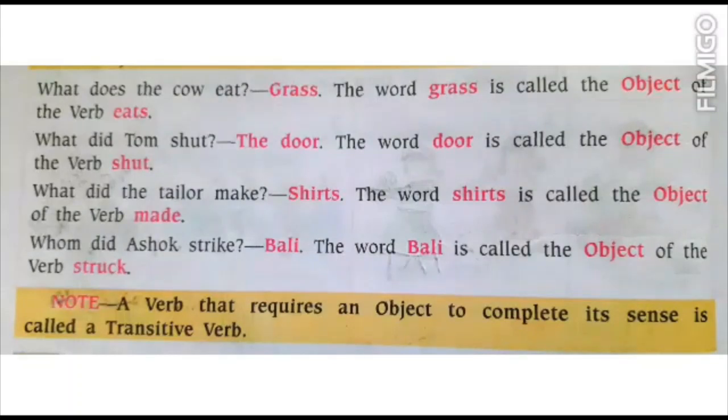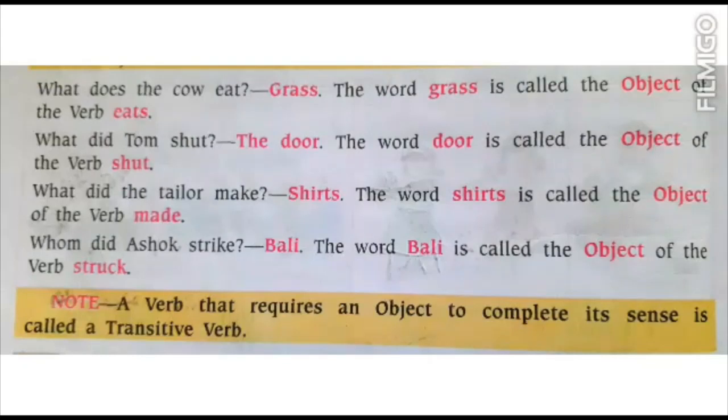What did the tailor make? Shirts. So the word shirt is called the object of the verb made. Made here is the verb because the tailor is doing the work of making shirts. So the word shirt is the object here. Whom did Ashok strike? He struck Bali. So Bali is the object of the verb struck.